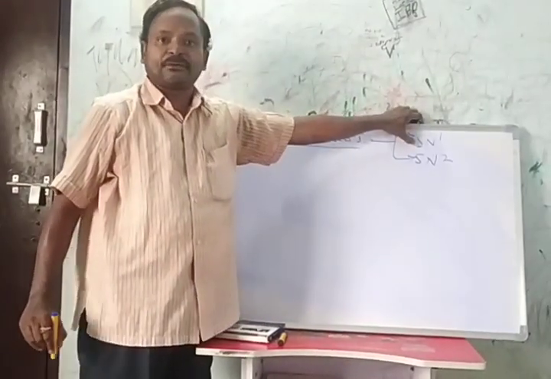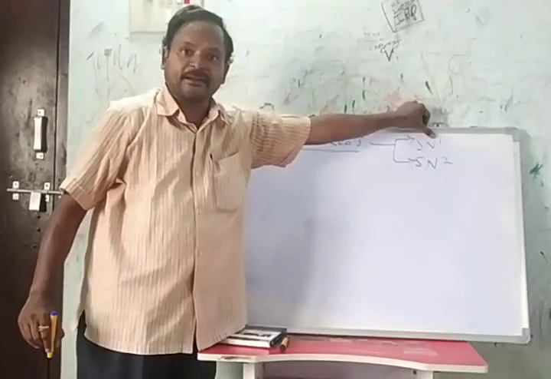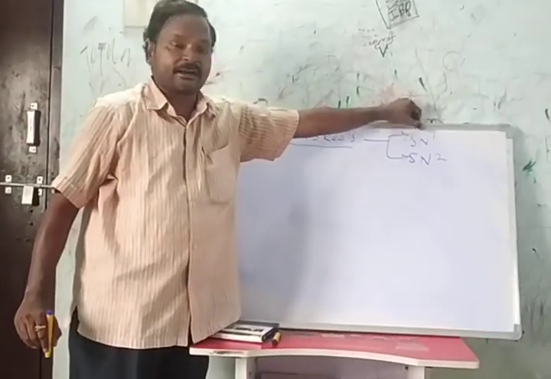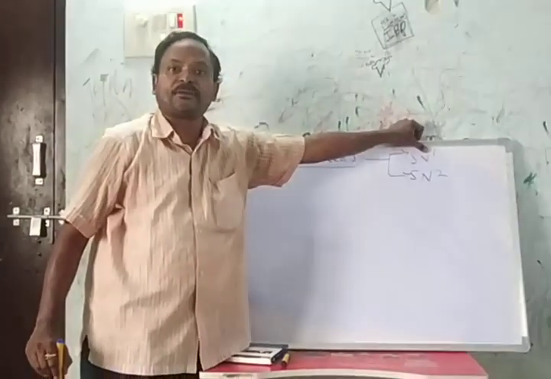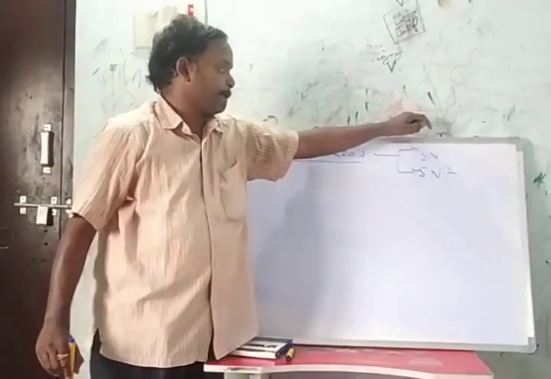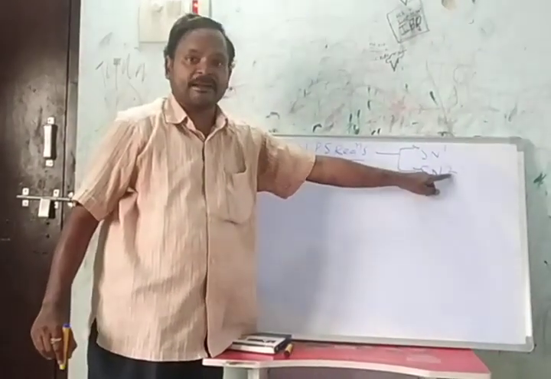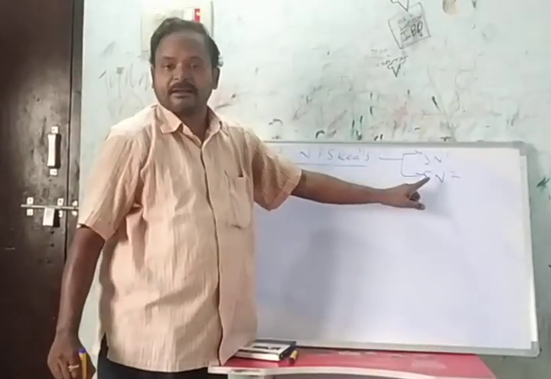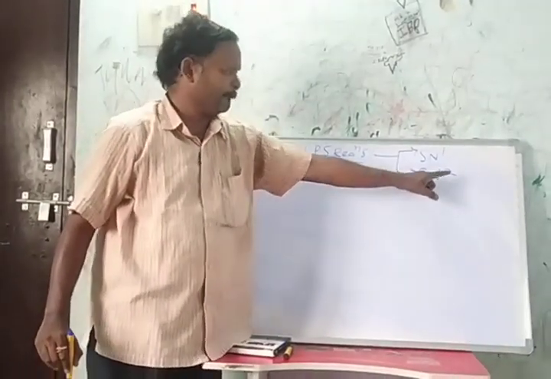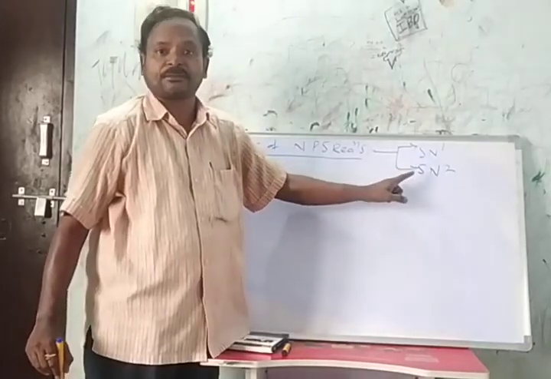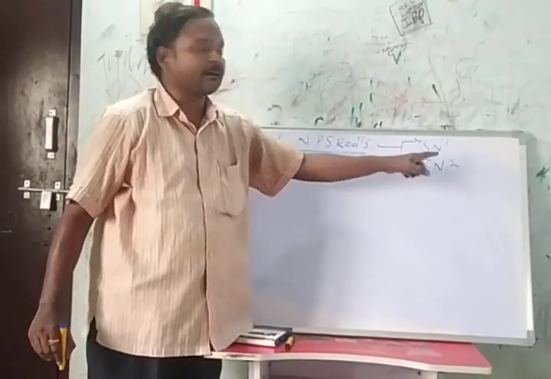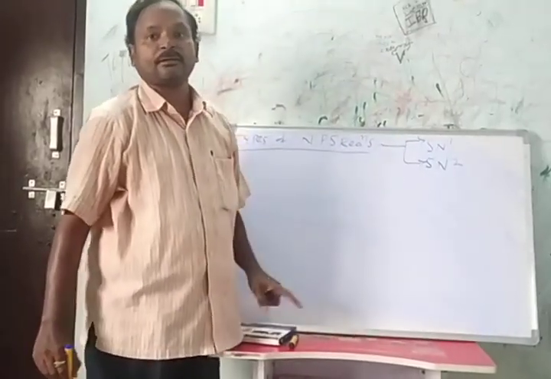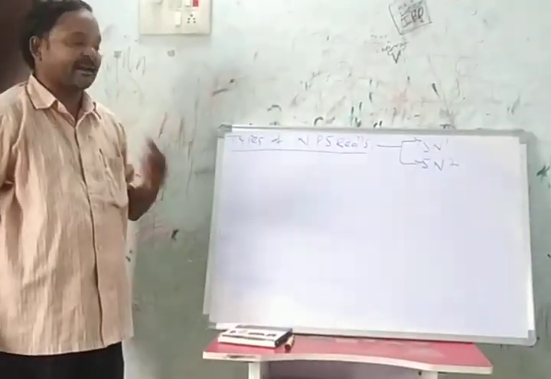SN1 means unimolecular nucleophilic substitution reaction, where 1 means uni, N means nucleophilic, S means substitution. SN2 means bimolecular nucleophilic substitution reaction, where 2 means bi.